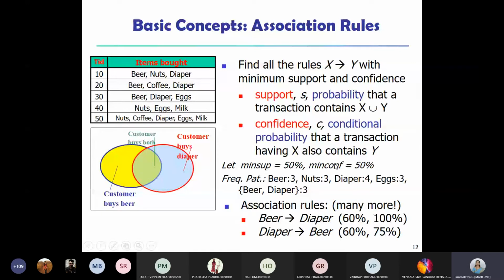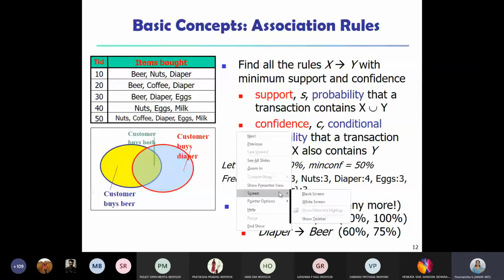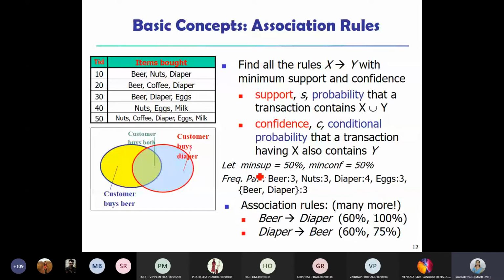So please note that the support value can be given either in terms of a percentage, or it could be given as a number. If the number is not given and only the percentage is given, then you need to find out what the number is. In this case it is 3. So here you can see bread, nuts, diaper, eggs. They are all the items which have their count as 3 or more than 3.